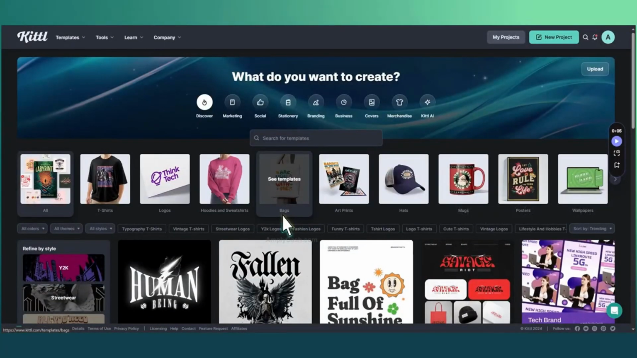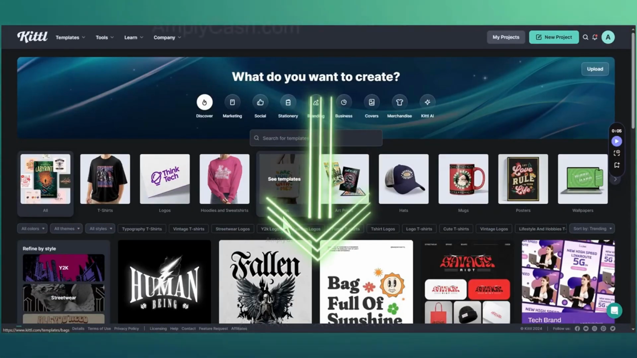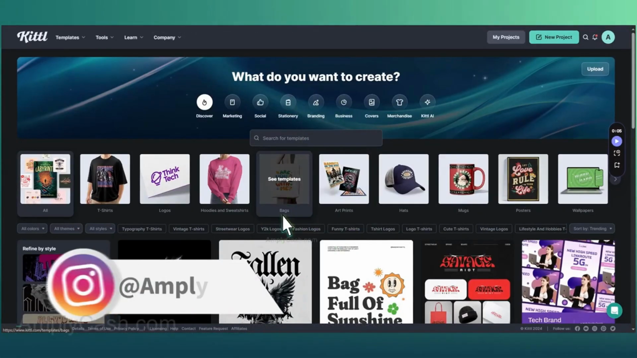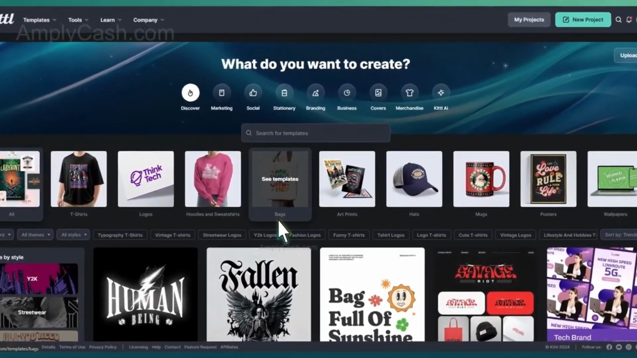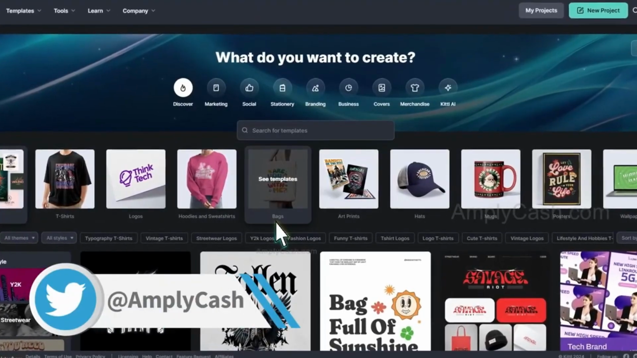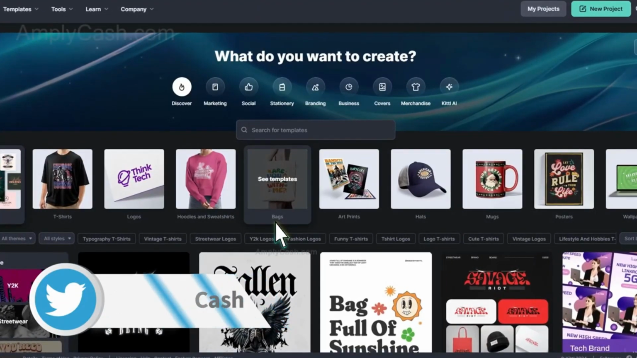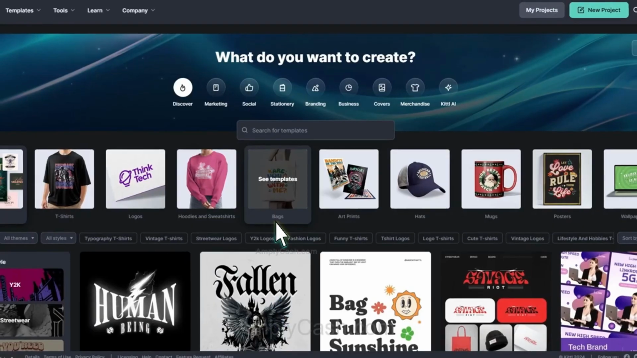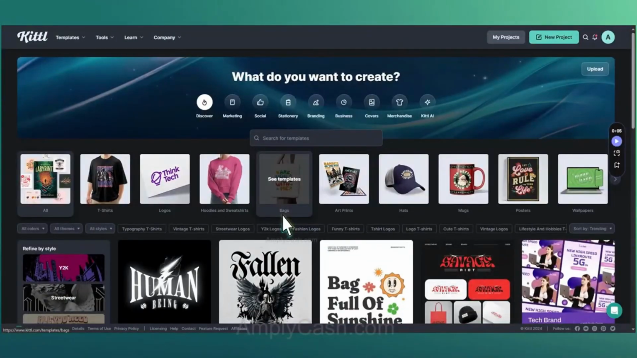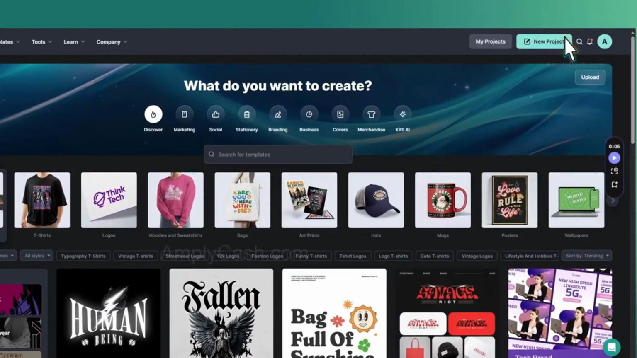So the first thing to do is to go to Kiddle. Click the link in the description and you will land on this page. Kiddle is an online design tool that allows you to create professional designs with ease. Perfect for print-on-demand products like t-shirts and posters. I've covered how to create an account and use it in my previous videos, so make sure to check them out. Now all you have to do is go right here and click on New Project.